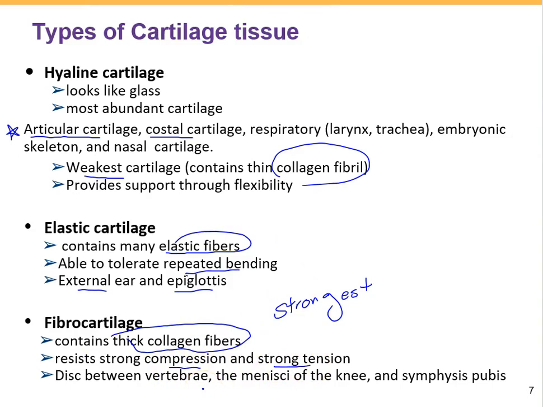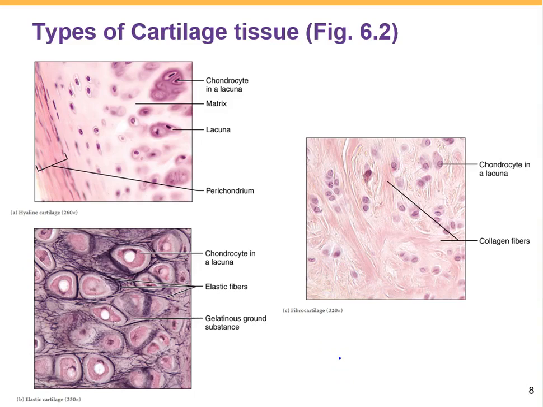You can find fibrocartilage in places where there's a lot of pressure or tension, like the discs between your vertebrae in our spine, the shock-absorbing pads in your knee called menisci, and the joints in your pelvis called symphysis pubis. So it's like the body's natural shock absorber, helping to cushion and protect certain parts from getting hurt when you move around. And let's review these three types of cartilage tissue in this picture.